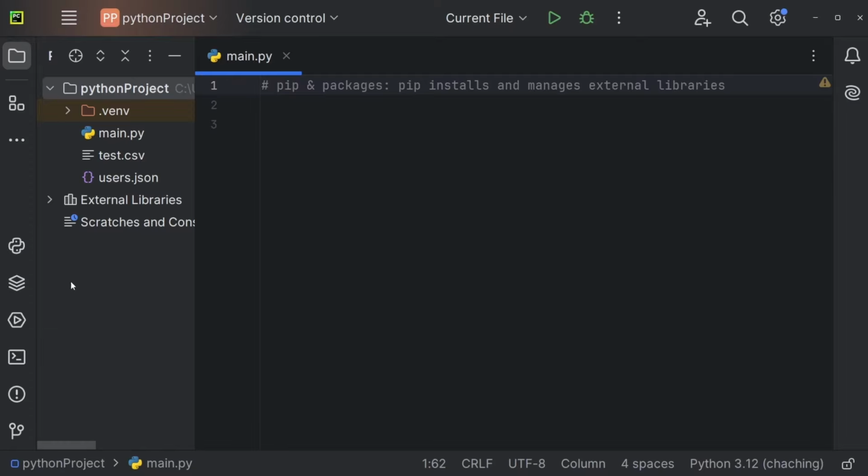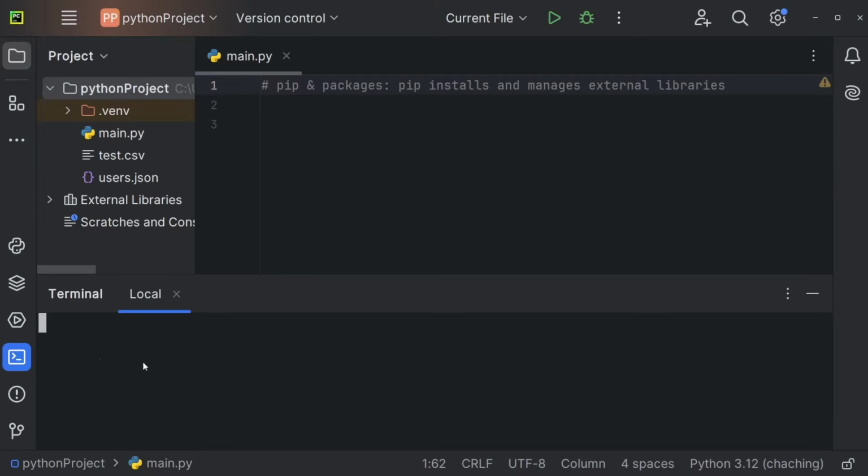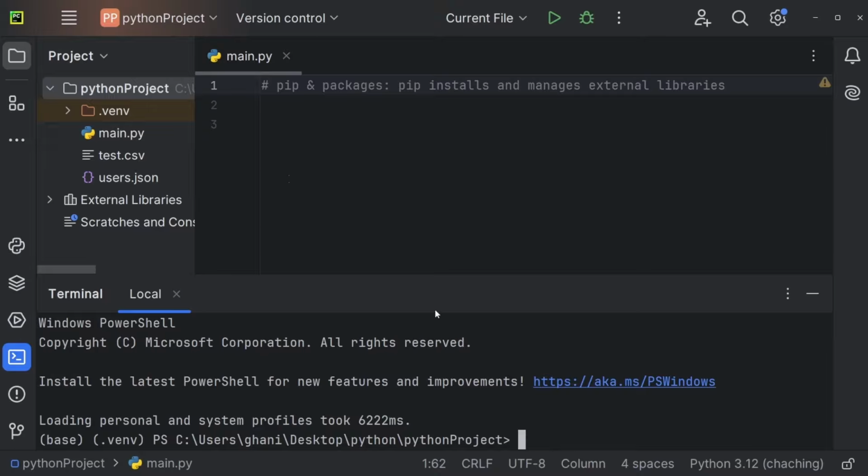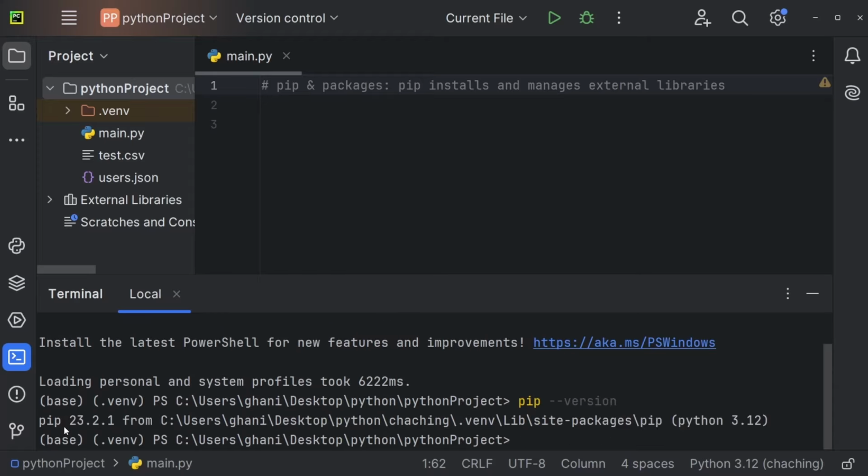To install packages, you first want to open a new terminal right here, and this will open a terminal within your project. So for me, it's the folder Python project, because my entire project is currently within this folder. To install a package, you usually use pip. You usually install pip together with the Python installation. To check whether you have pip, you can use pip --version. And if you have it, you should see the version number right here. So for me, it's 23.2.1.